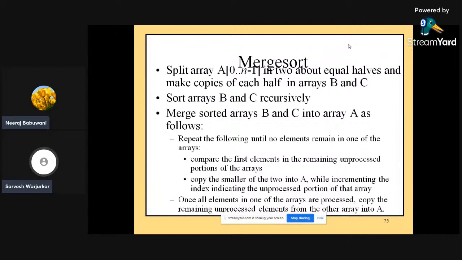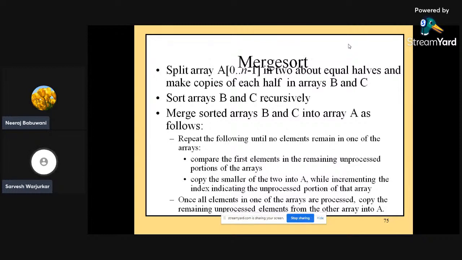If we are going to deal with merge sort, we can split the array A[0..n-1] into about equal halves or exact equal halves. That means the sub problem on the left hand side and on the right hand side from the center, and again make copies of each half into the arrays B and C. Sort the arrays B and C recursively. Merge the arrays B and C into the array A as follows.